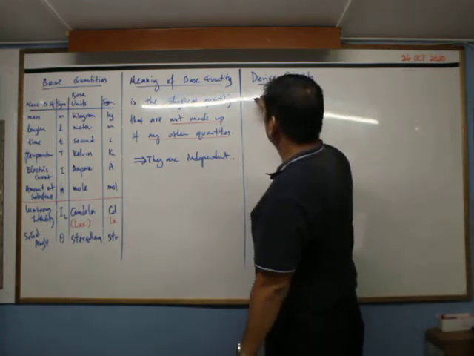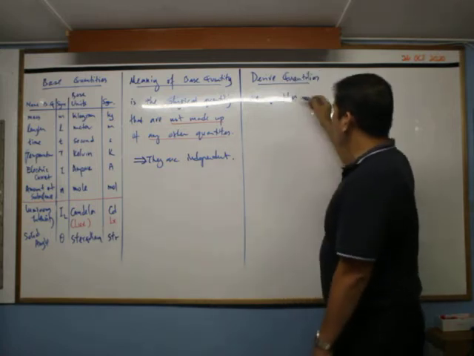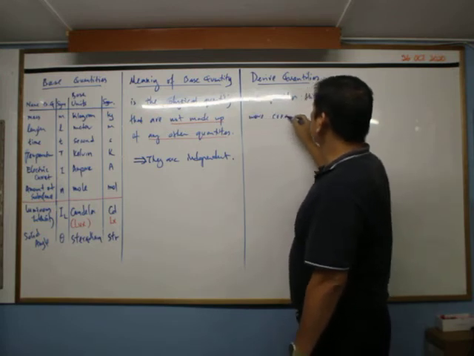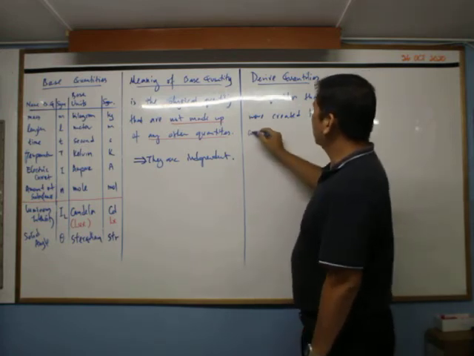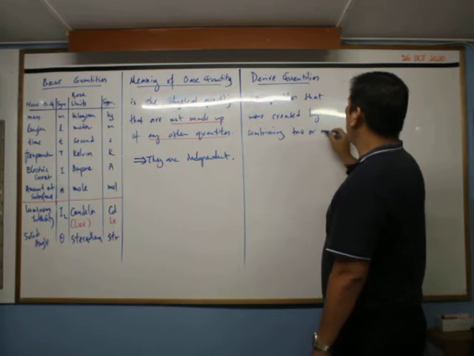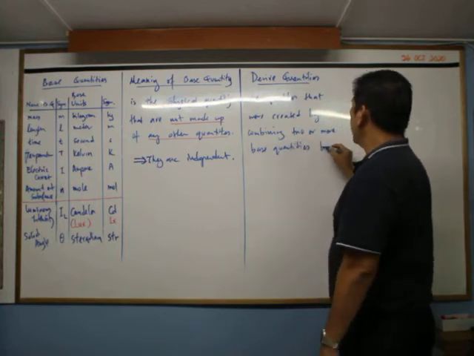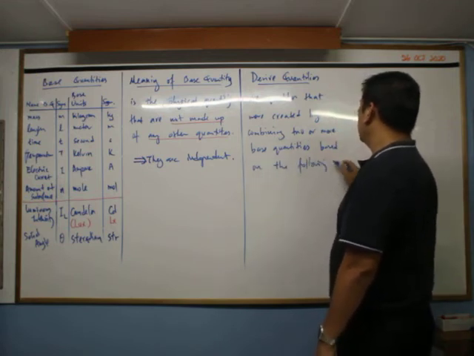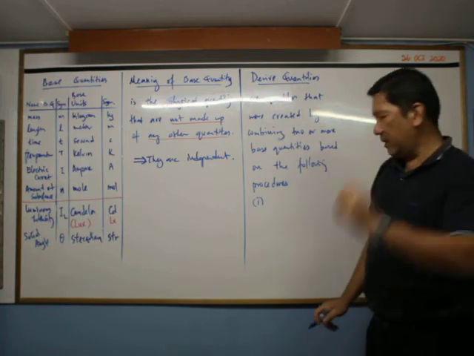Derived quantities are quantities that were created by combining two or more base quantities, based on the following procedure. Procedure number one, from experiment.